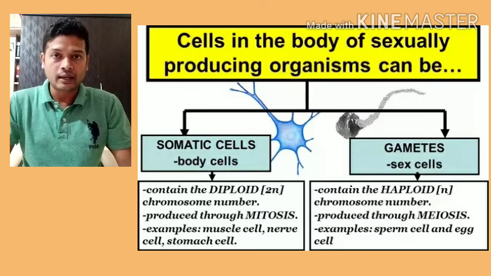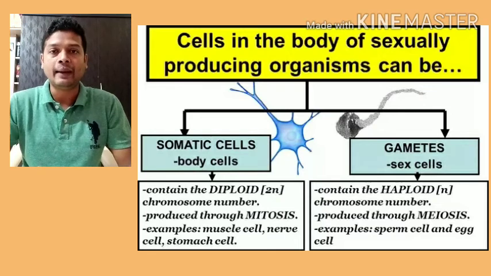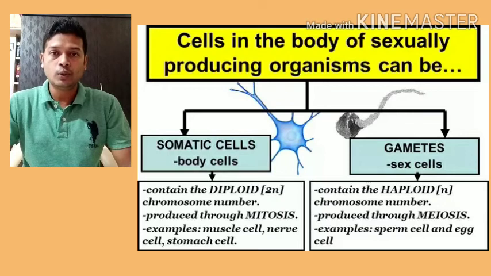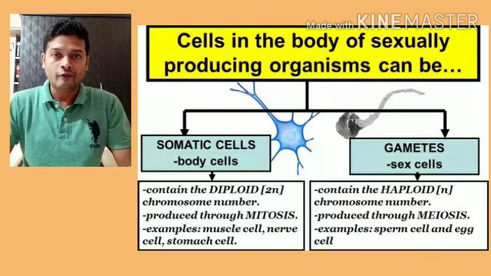So these are very different types of cells. Gametic cells are also known as germ cells. All the rest of the parts of our body consist of somatic cells. So somatic cells show a different kind of cell division, and gametic cells or germ cells show a different type of cell division. The cell division which occurs in the somatic cells, the rest of the body cells excluding the reproductive organs, is mitosis.